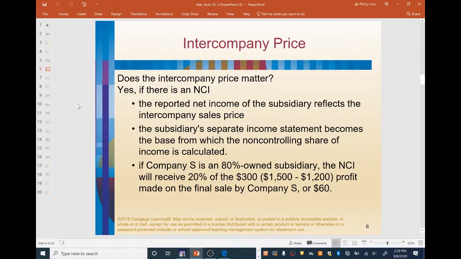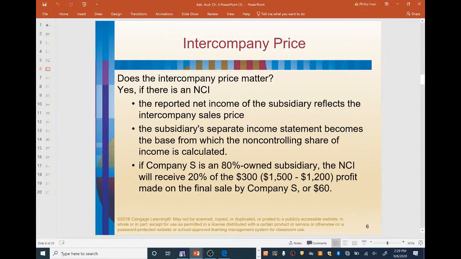Okay, what about intercompany price? Does the intercompany price really matter if we're going to be eliminating it? The intercompany price will be relevant if there is a non-controlling interest. So it says here, yes, the intercompany price matters if there is a non-controlling interest. We know the non-controlling interest is when a parent only owns a certain percentage of the company, for example they own 80% of the common stock, so the other 20% would be considered the non-controlling interest. We've established that in previous chapters.